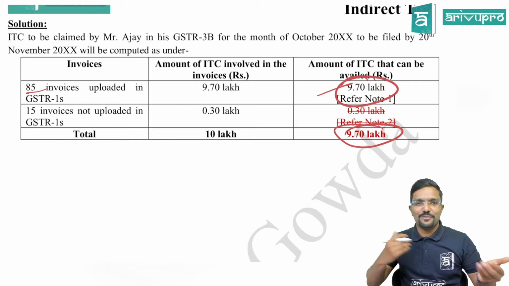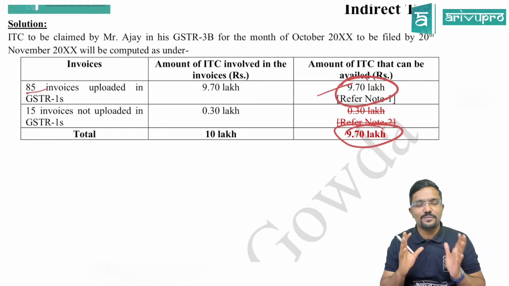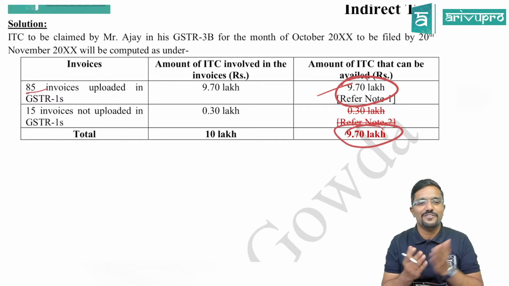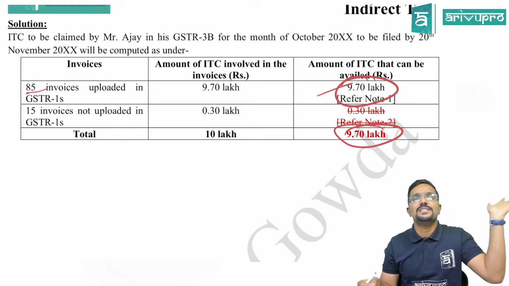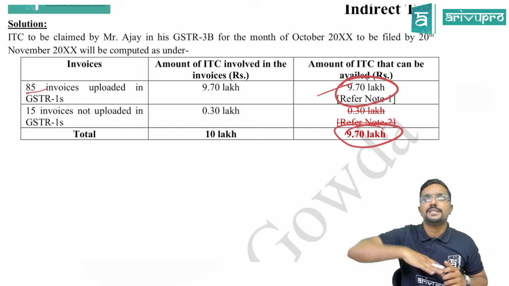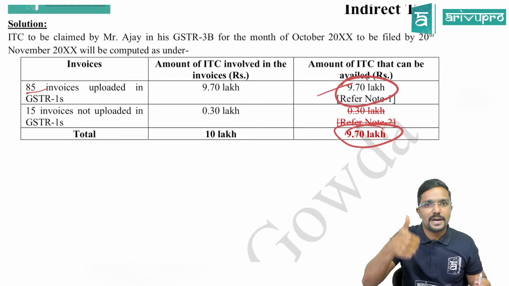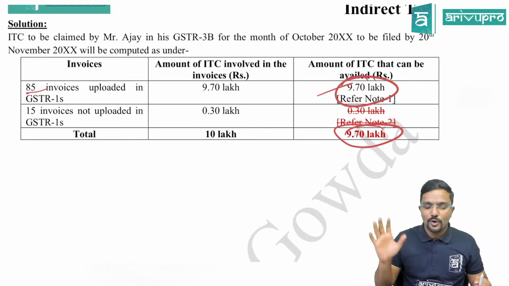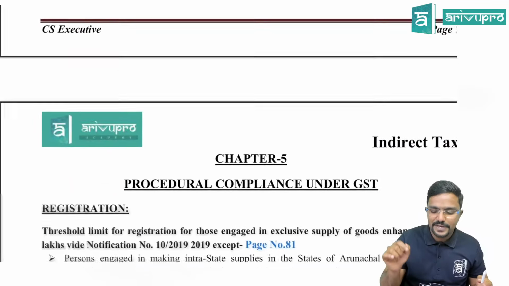Clear? So now they have made it easier for you students. From the students' perspective, it is easy only. Why? Because this 5% thing and all has been removed. So only with respect to uploaded invoices, provided all other conditions are satisfied, the recipient can claim credit, guys. Fine. Hope everything is clear for you. Let me go to the next change.